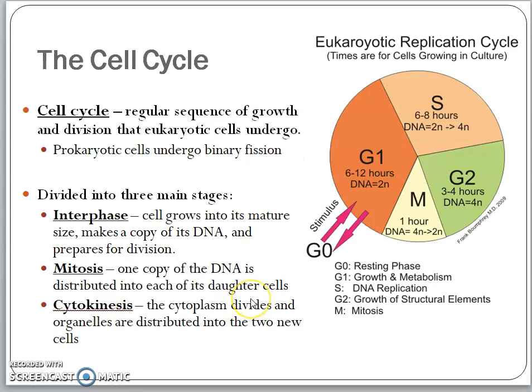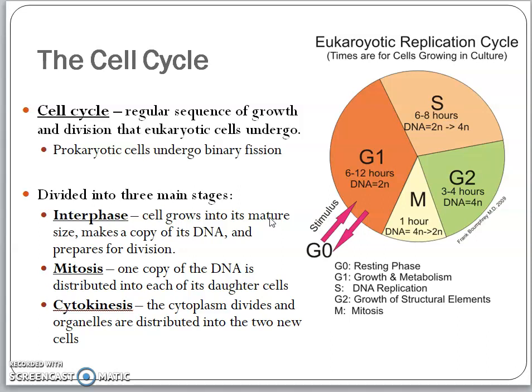The cell cycle can be divided into an interphase, a mitotic phase, and cytokinesis. Interphase is the phase from the origin of a cell to the cell division.